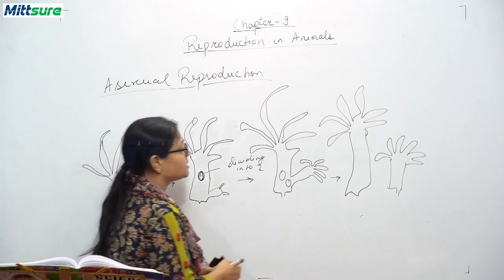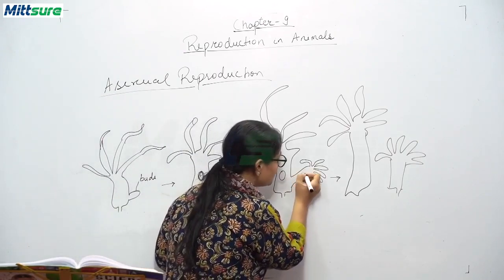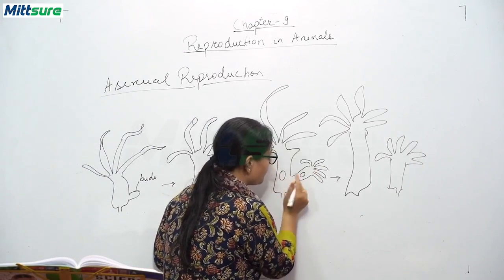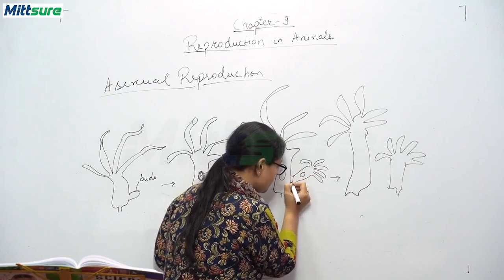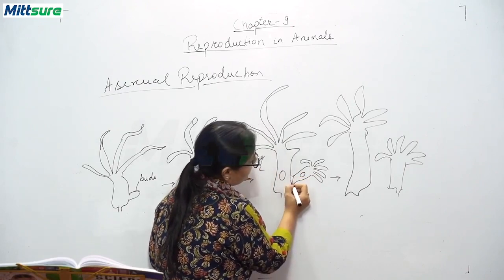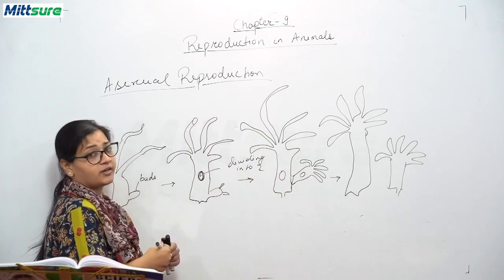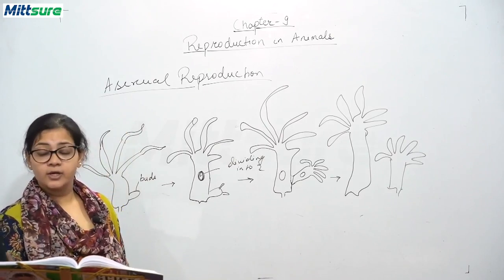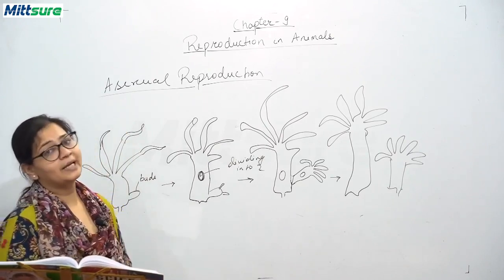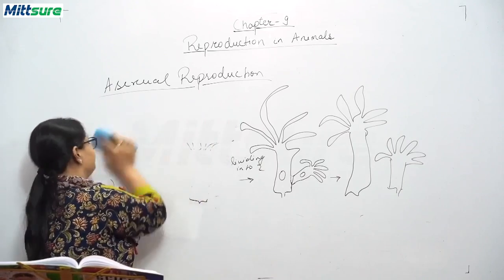When the two nuclei are formed, this nucleus goes here, and this point starts closing, and a point comes when this can easily be separated, and a new hydra is created from this bud. So this process of development of an individual from the bud is called budding. So this is about budding in hydra.